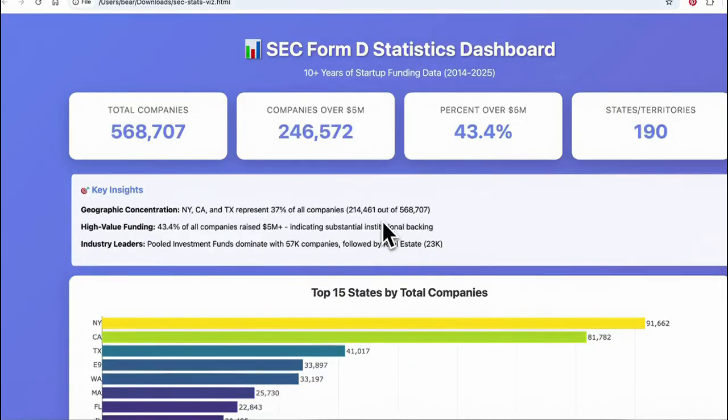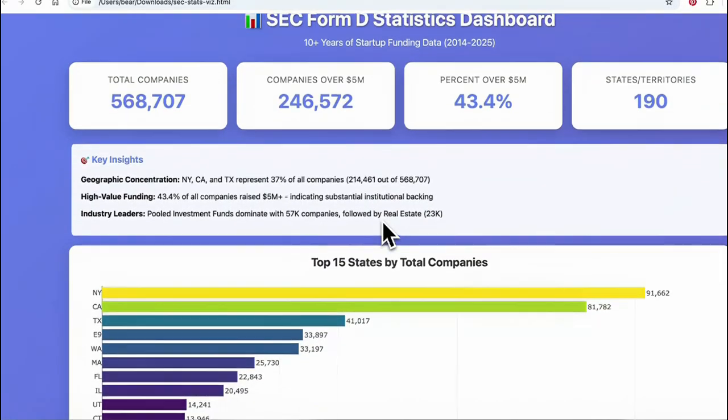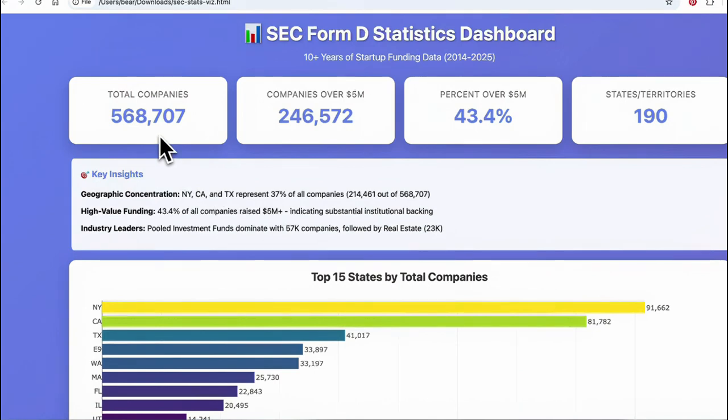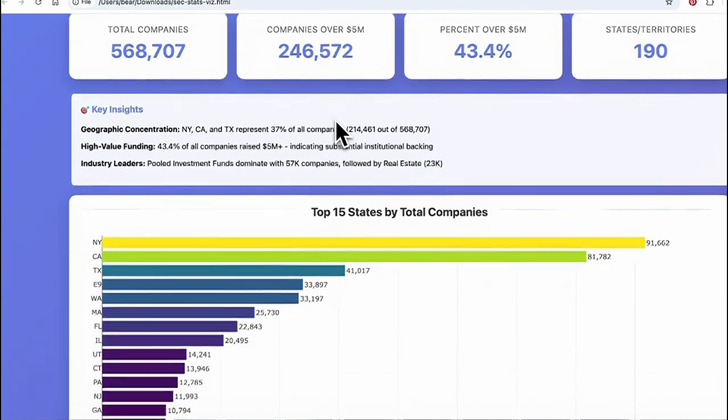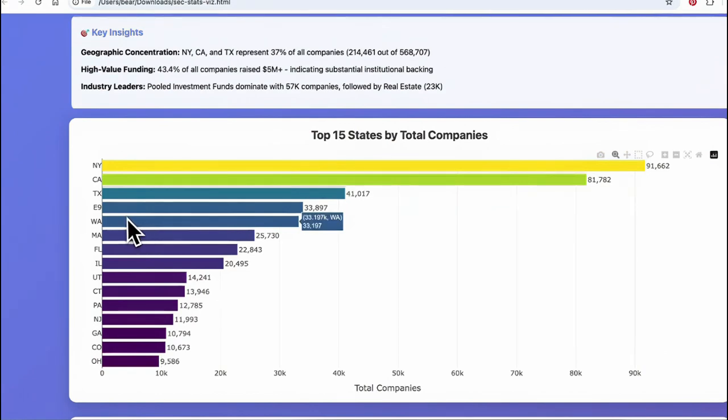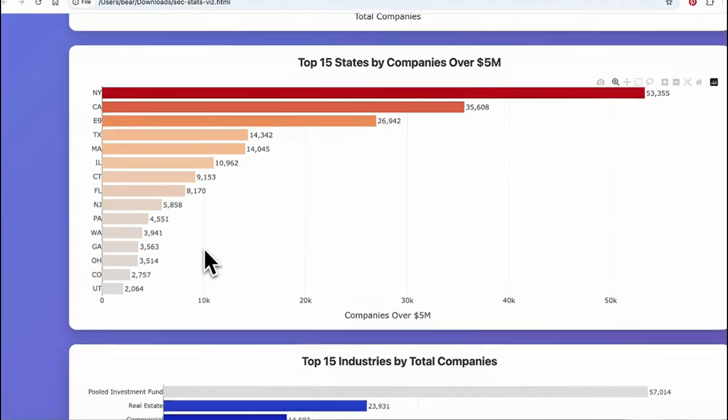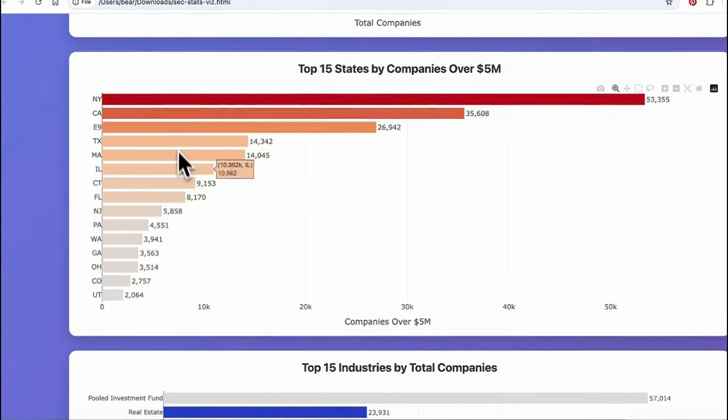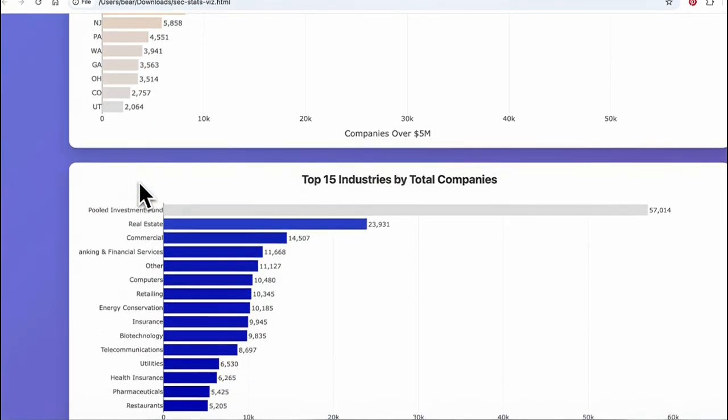Here are some descriptive statistics of what we generated today. We found a little over 500,000 companies, about 250,000 of them over 5 million. Some are only from Europe, that's what E9 means. We're going to eliminate these. By state, we have Texas, Massachusetts, California, New York. That's sort of what we expect.